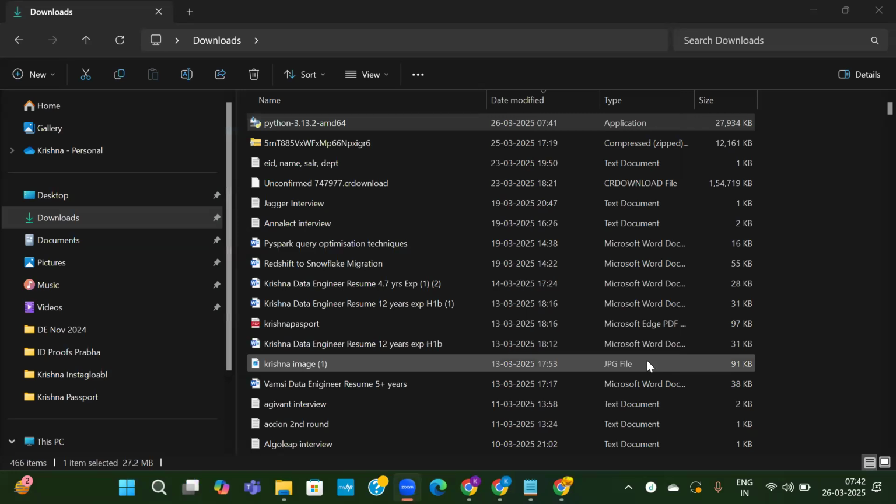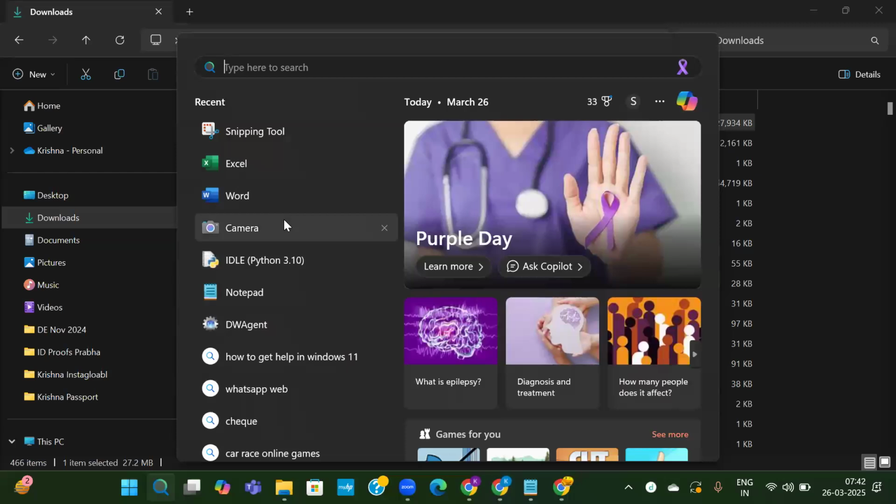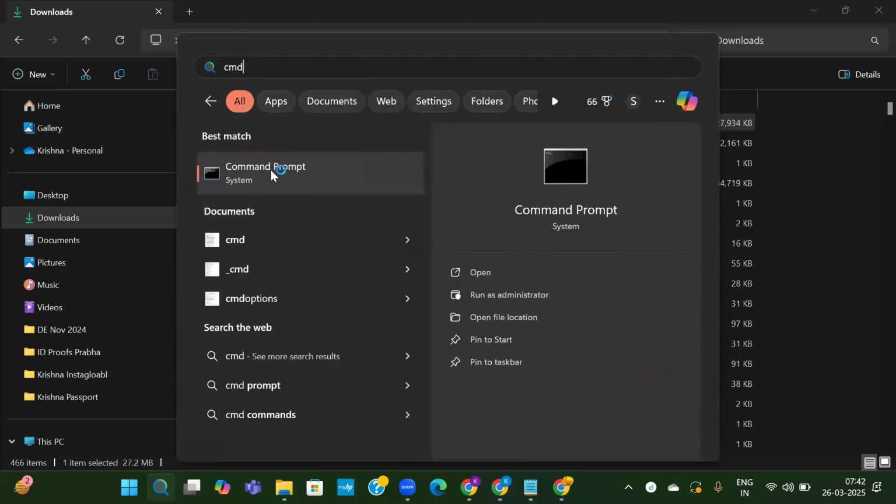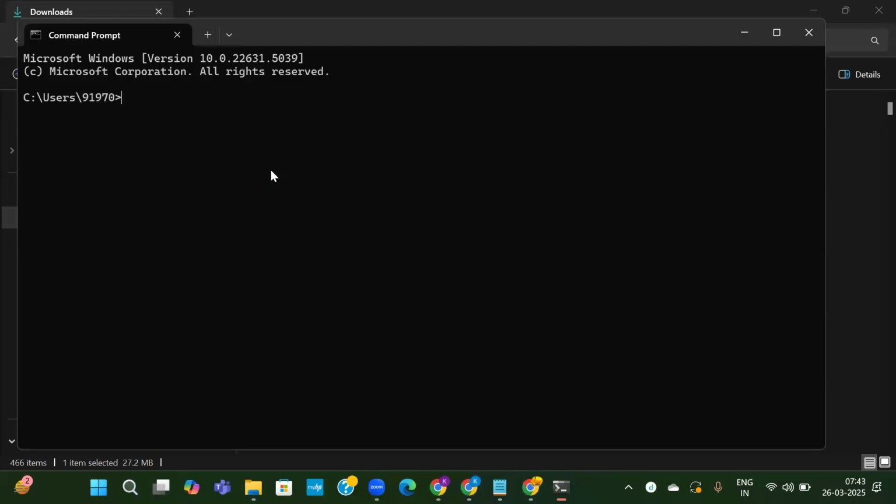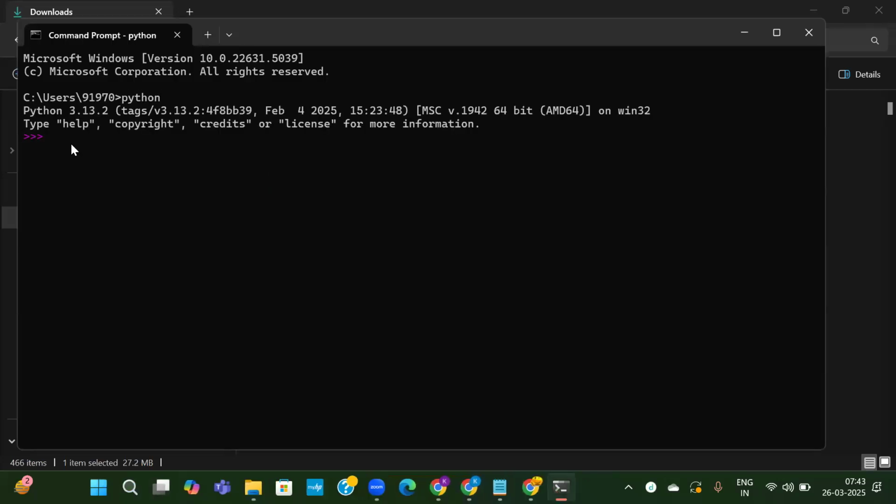And if you want to see what version is installed in your system, open command prompt and type Python here. It will show you 3.13.2. Whatever version you have downloaded, that will be shown here. Nowadays, Python comes by default with the systems. Before downloading or installing, you can check if it is already available or not. If not, you can download it. After downloading, just type Python in the command prompt and you will get the version number here.